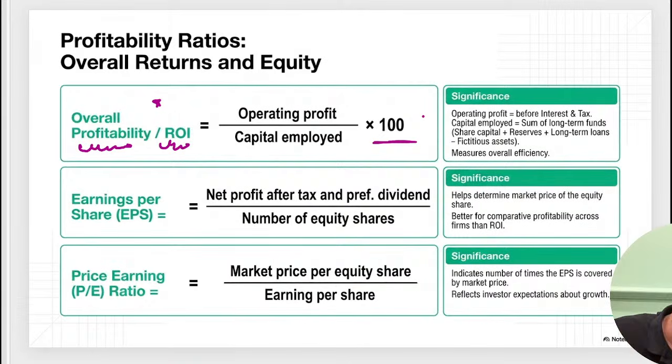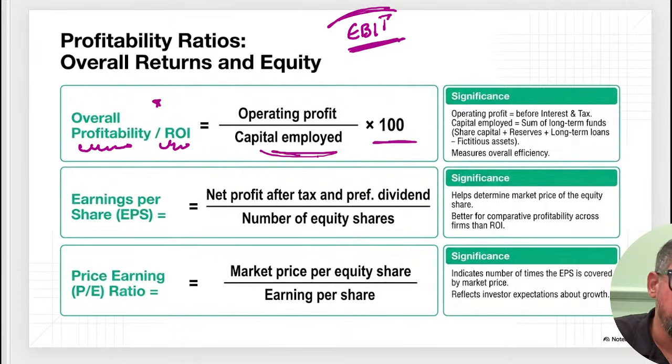Now I have kept all the ratios together in one go, so that is something you can easily interpret. Operating profit is basically your profit before interest and taxes. Okay? So that is also known as EBIT, earnings before interest and taxes. This is your operating profit.